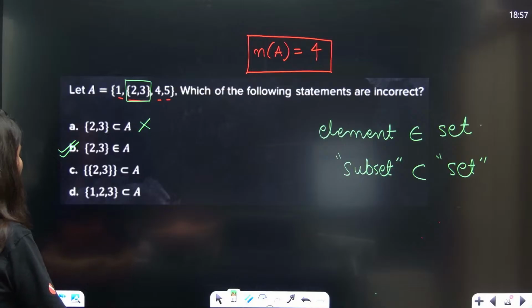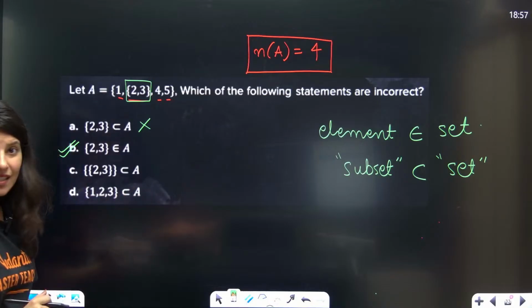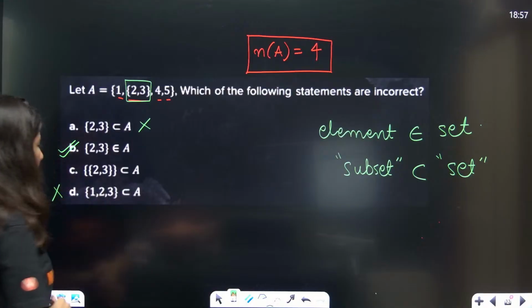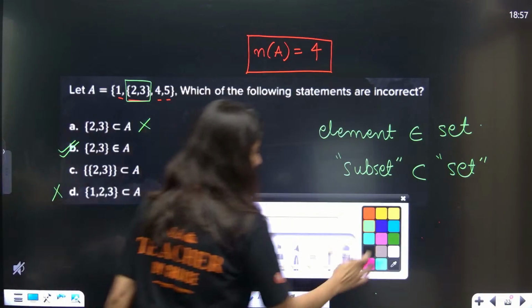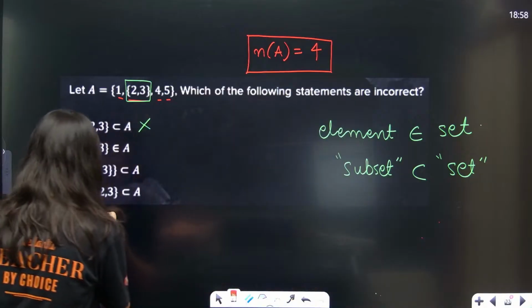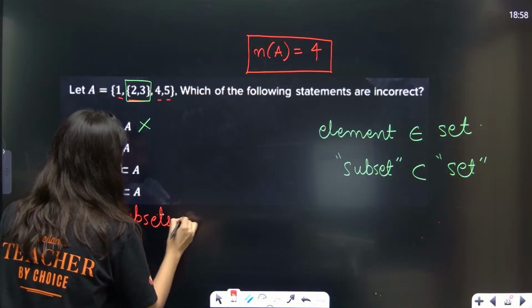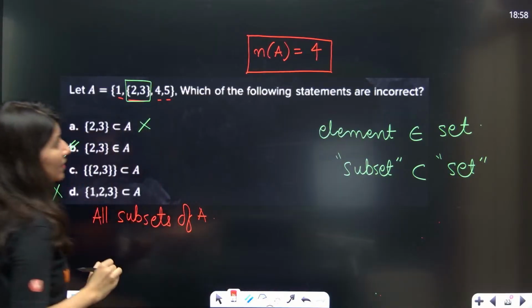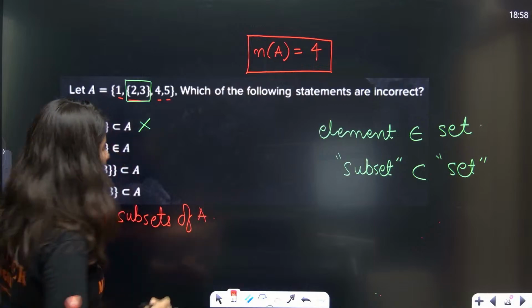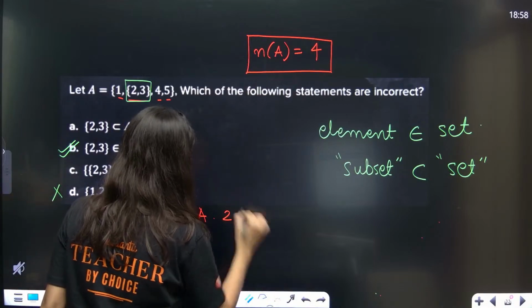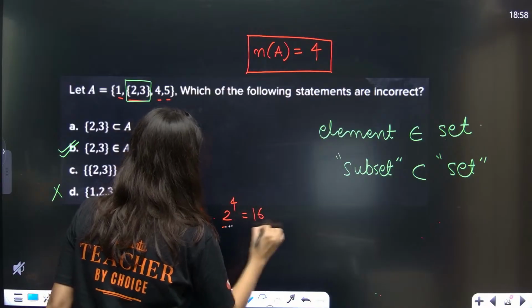Okay, now we need to validate. By the way, this {1, 2, 3}, is this a subset of A? This is also a wrong thing. See, I'll tell you. First of all, list all subsets of A. All subsets of A. Okay, so cardinality is 4, so there will be 2 power 4, that is, there will be 16.